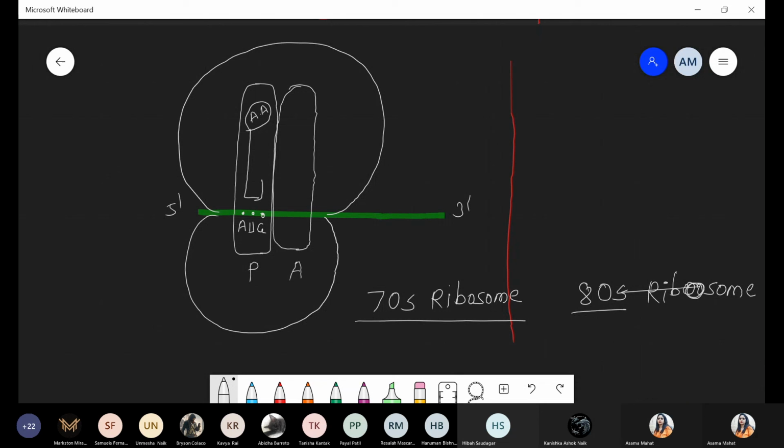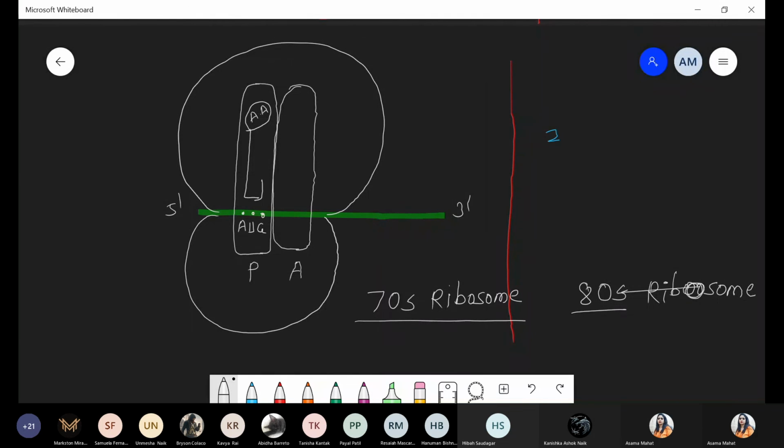Okay. So now quickly we are talking about initiation steps. Three steps of initiation one by one. First step, that is small subunit joined to messenger RNA. Second step, tRNA joining, and the third step, large subunit joining. Now tell me, during these initiation steps, where do we require energy? At which stage do we require energy? Yes or no?